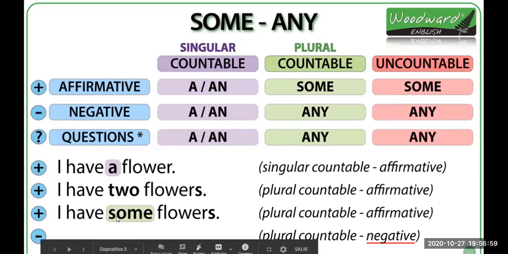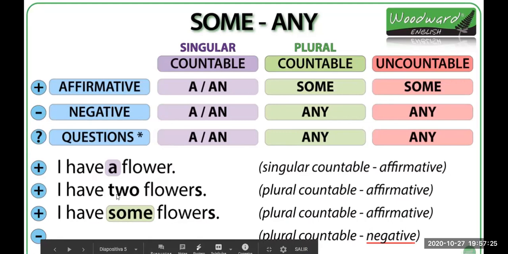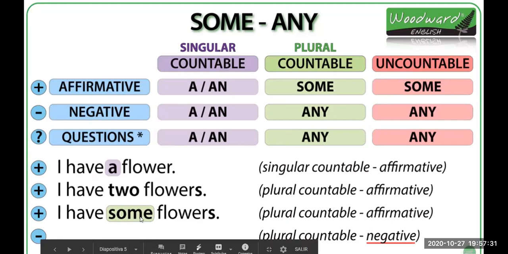And also we can use some, okay? We use a number when it's something specific. For example, I have 2 cell phones, okay? Or when we don't want to say something specific, we say I have some cell phones. We don't know exactly the number, right? So with affirmative sentences, we can use any number, and also we can say some before the plural countable noun, okay?